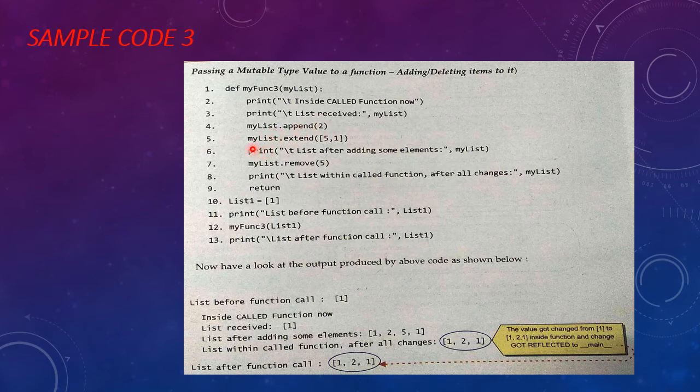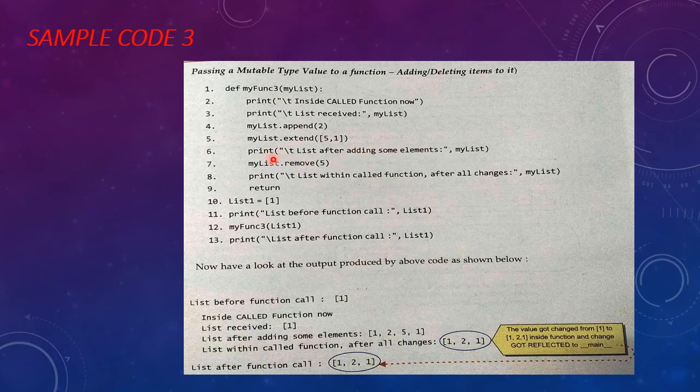After this I have written my list dot extend 5, 1. The extend function will extend my list with the values 5, 1. So what will be the value here? 1, 2 attached with 5, 1. You can see the output after adding elements will be 1, 2, 5, 1.